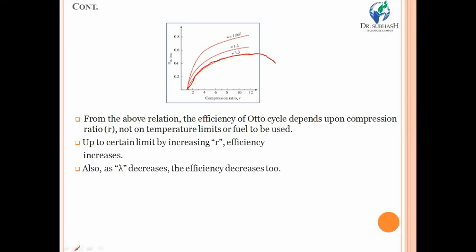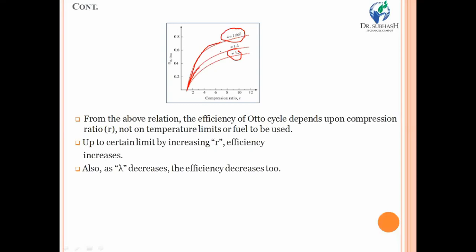Along with this, if you are increasing compression ratio and simultaneously increasing the value of adiabatic index, like from 1.3 to 1.6, the efficiency of Otto cycle is going to be increased. So here I can conclude that the efficiency of Otto cycle strictly depends on compression ratio and adiabatic index.